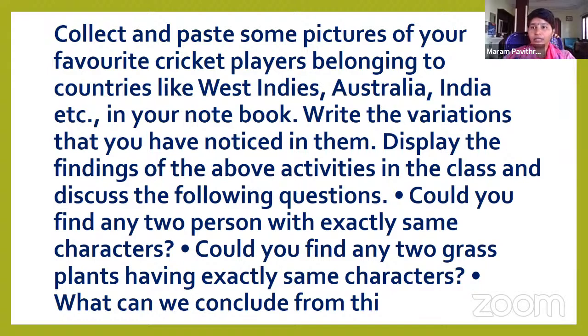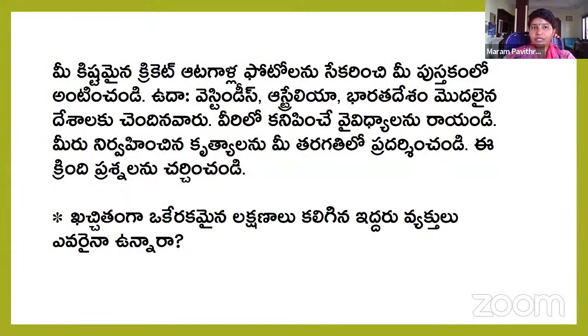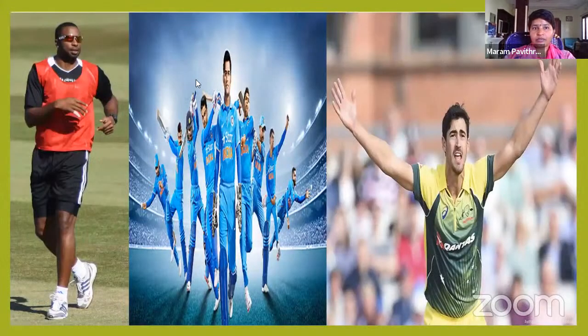We observed the petunia plants in the earlier slides. No, there are some differences in the plants. In the same way, we observe some differences in the cricketers' pictures also. If you see here, are they all similar? No, their skin color is different. If you observe closely, their ear shape and the eyeball color, pupil color is also different.